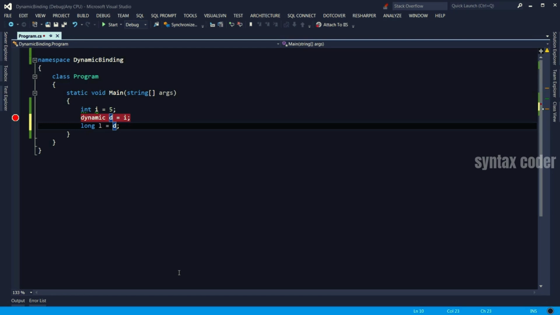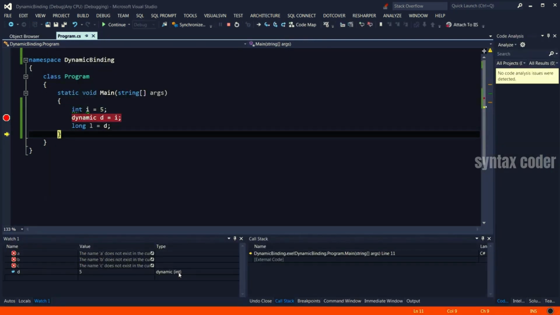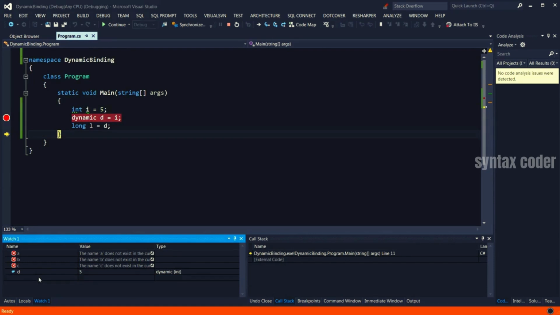So let's verify this. So F10, F10, and I put an L here, and L, as you see, is long and its value is 5. And D is of course dynamic and its runtime type is integer.